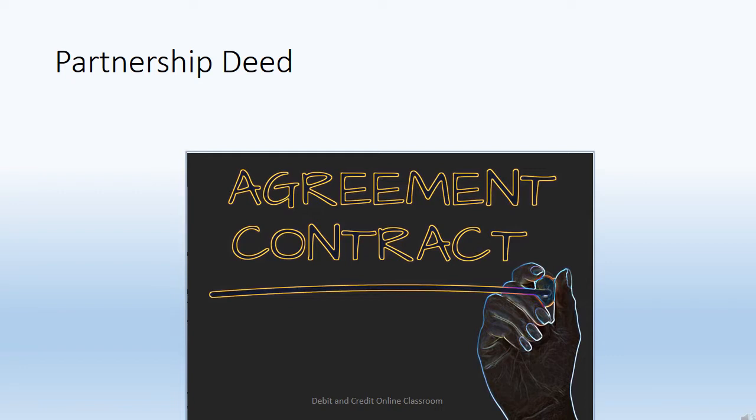This agreement may be verbal or in writing. It is not compulsory that it should be in writing, maybe in oral also. But if it is in writing, then that agreement is called partnership deed. It is better to have a written agreement to avoid disputes, because in the agreement, all the things about the duties and powers will be there. And it can be duly signed and registered under the Partnership Act.